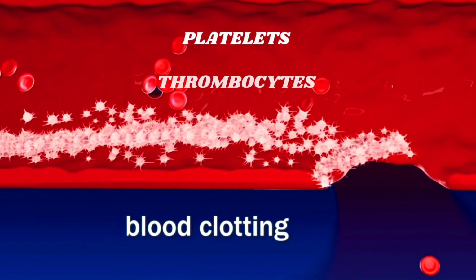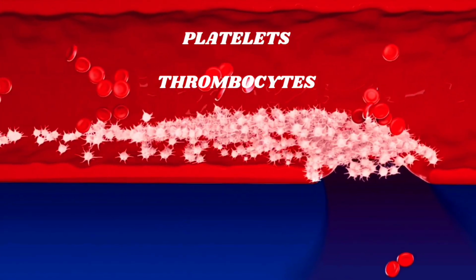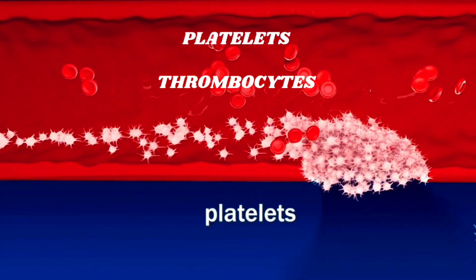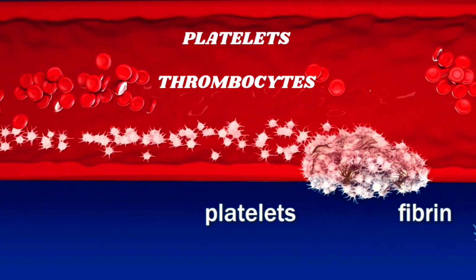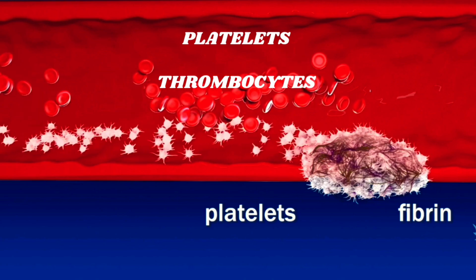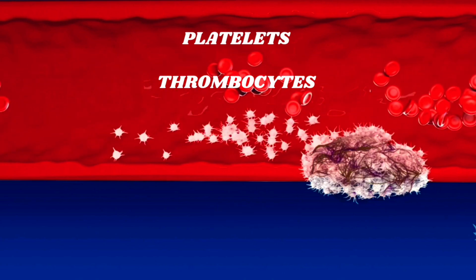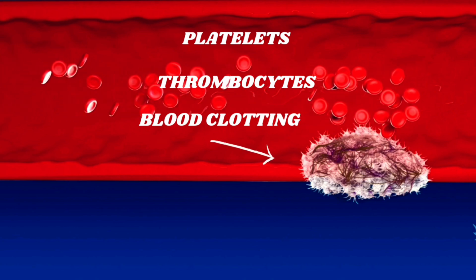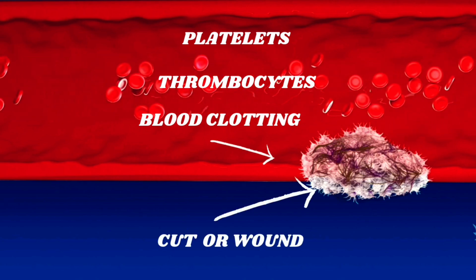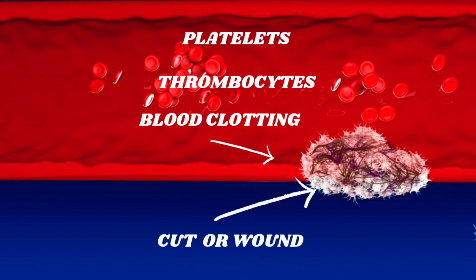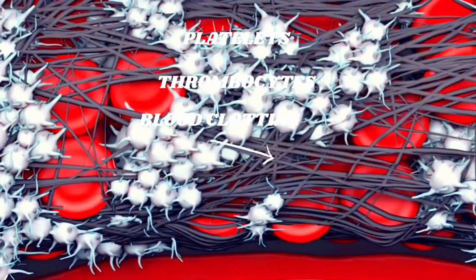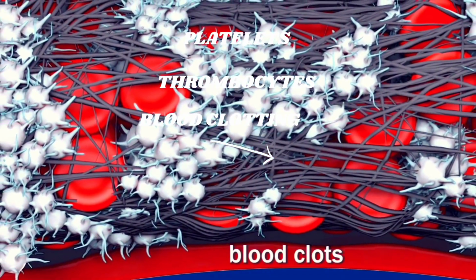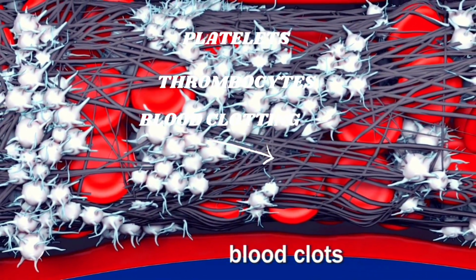Platelets are also called thrombocytes. They are tiny disc-shaped specialized blood cells and play an important role in blood clotting and coagulation during a cut or wound. If a blood vessel is damaged, the body sends signals to platelets, which cause them to travel to the injured area. Their primary function is to prevent and stop bleeding.